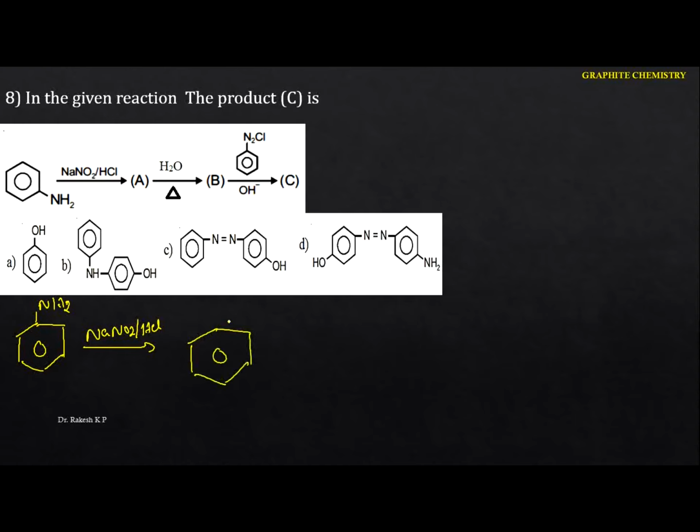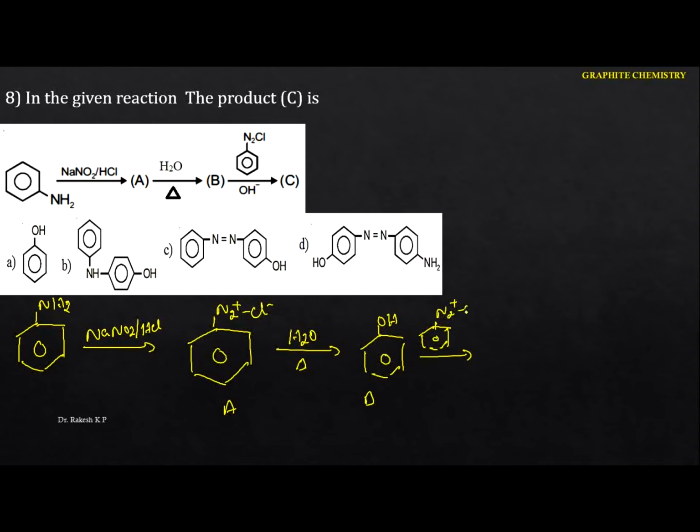Whenever it is treated with water and warmed, we get phenol. So the product we got is A, this will be B, and this B again reacts with the diazonium salt.